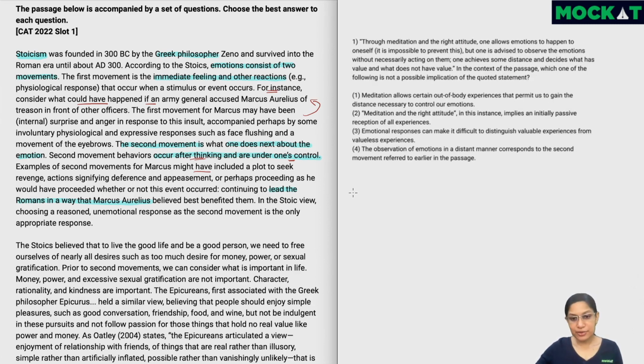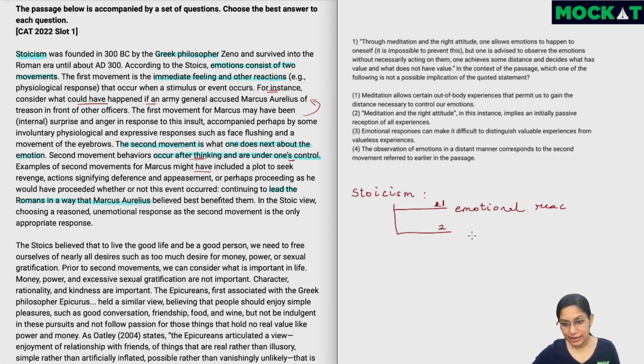Now, when it comes to an abstract RC, even if we don't have too many inferential questions, I've generally found that taking a few short notes helps me focus. So you're welcome to try this method. Now, in Stoicism, we've basically been told that there are 2 movements. The first is the initial emotional and physiological reaction. So I'll just write emotional reaction. So this is the first one.